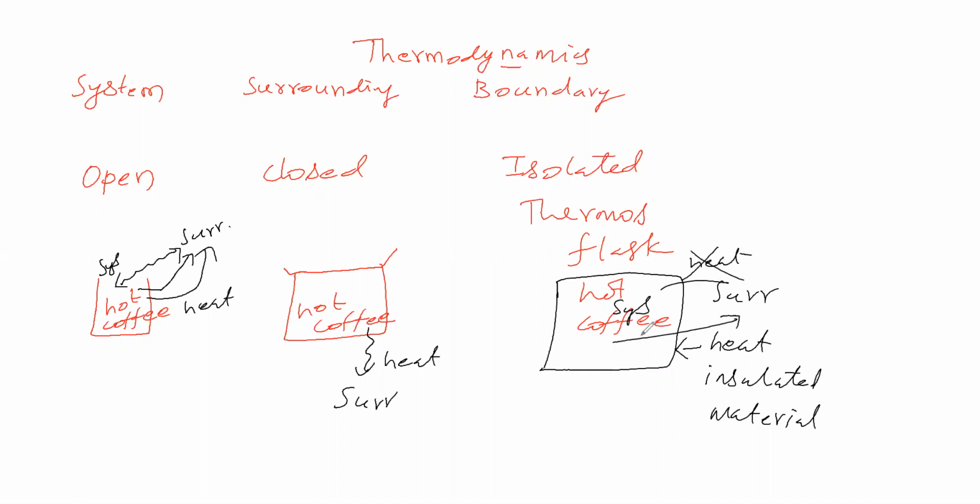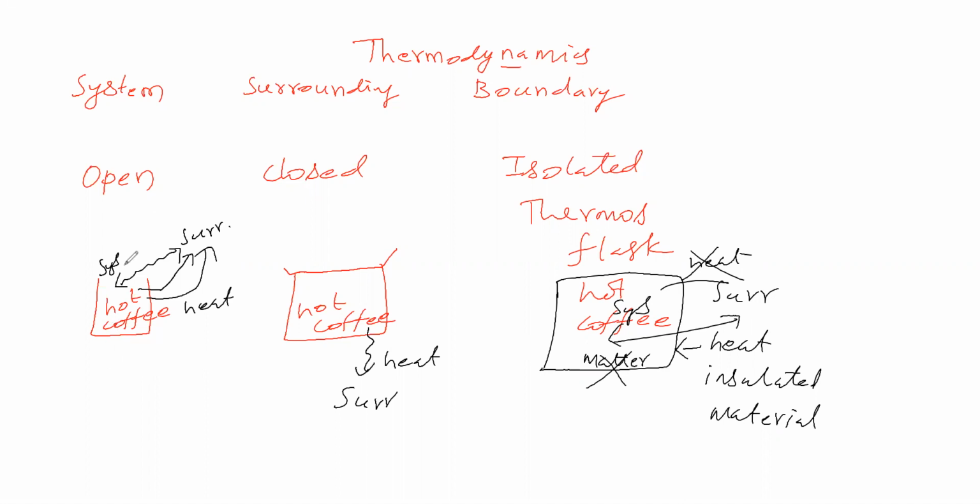There is no matter exchange either. Water vapor will not come to the surrounding, because it is closed in the thermos flask. So between system and surrounding, there is no exchange of heat and matter.